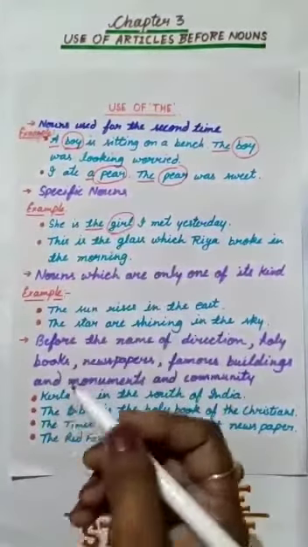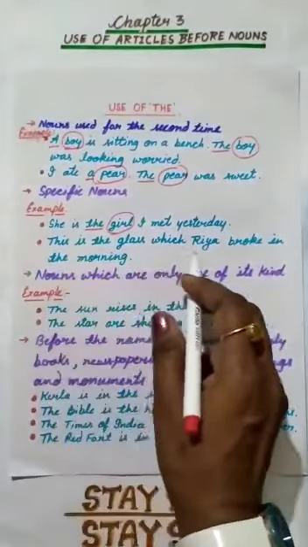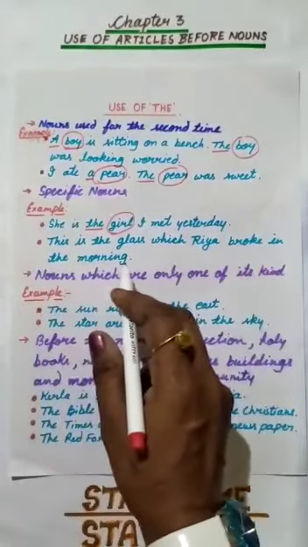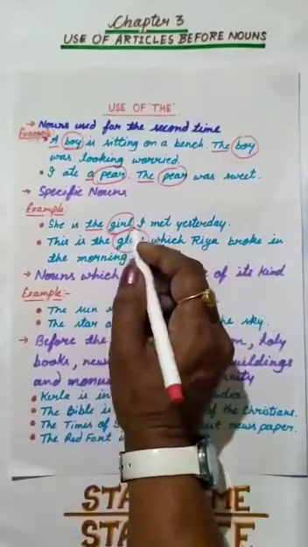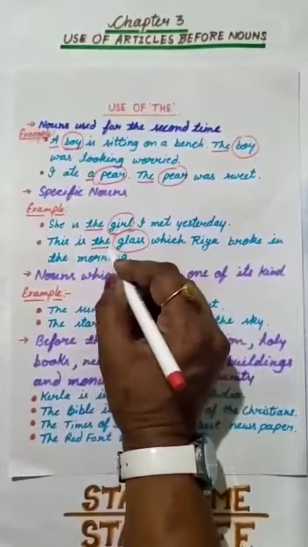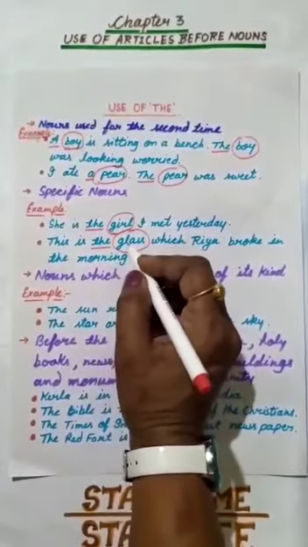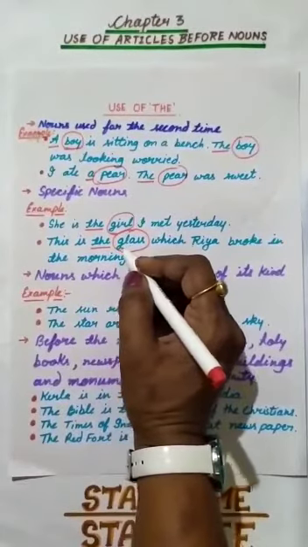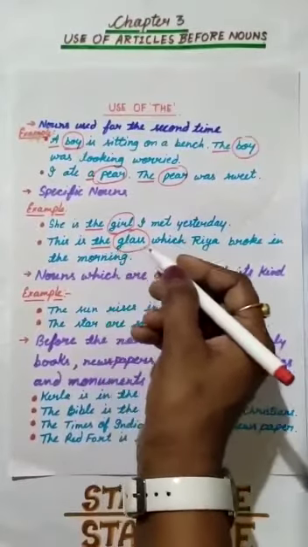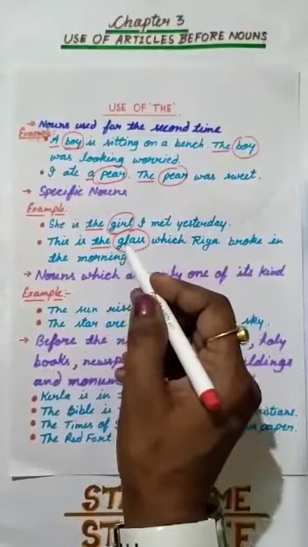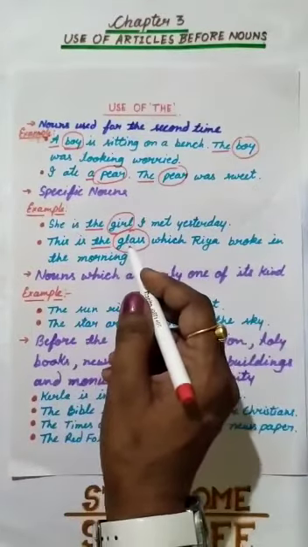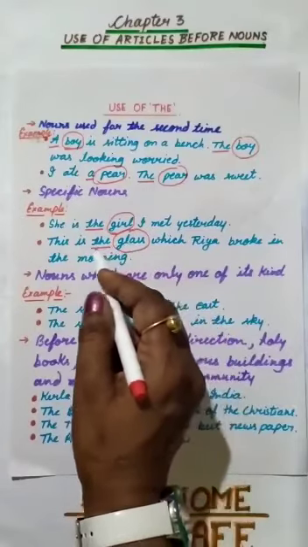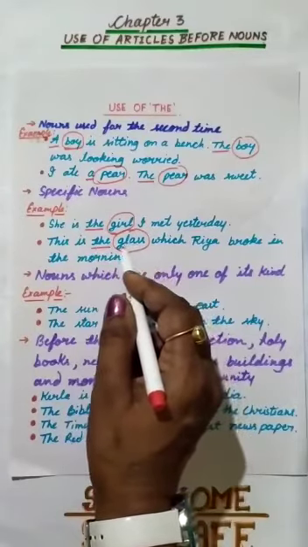Okay, children? This is the glass which Ria broke in the morning. This glass is a noun, and I use "the" before it. Why? Because it is not any general glass, it is not any common glass. This is the glass which Ria broke in the morning, means this is that particular glass. That's why we should use "the" before this glass.